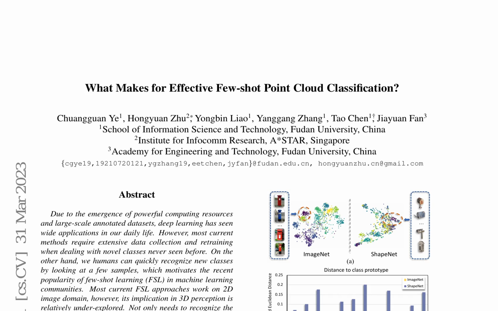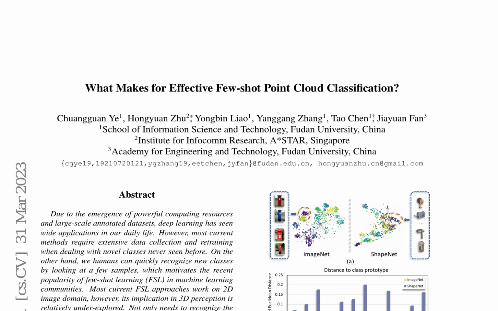Few-shot learning, FSL, has gained popularity in machine learning communities due to its ability to rapidly generalize deep networks to new tasks with only a few annotated examples. However, most current FSL approaches work on 2D image domains, and its implication in 3D perception is relatively underexplored. 3D few-shot learning, 3D FSL, is more challenging due to unordered structures, high intra-class variances, and subtle inter-class differences.